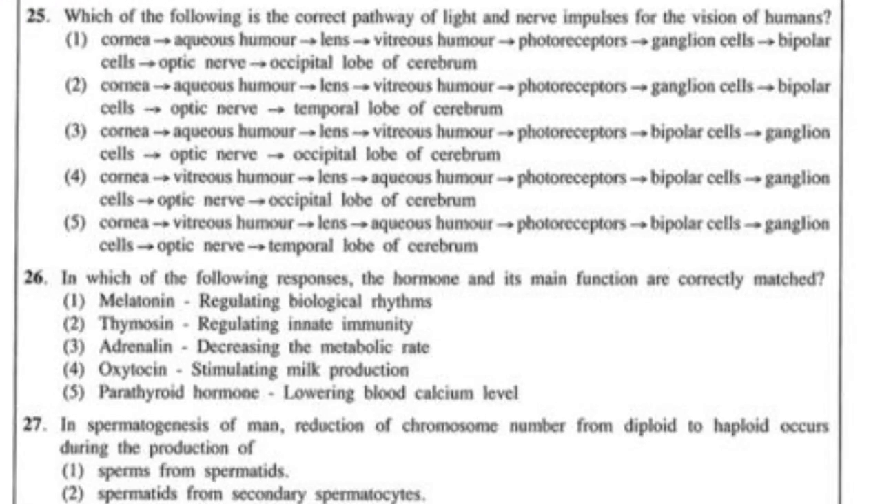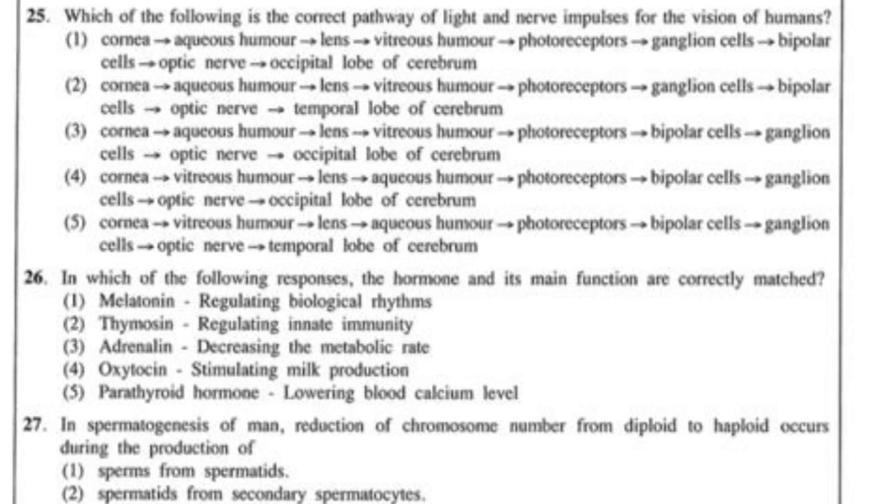25th question. Which of the following is the correct pathway of light and nerve impulses for the vision of humans? So first carefully read all the 5 statements. Then just check for this. So we know the part of the brain that is responsible for vision is the occipital lobe. It is the occipital lobe of the cerebrum, not the temporal lobe. So here answer number 2 and 5 are wrong because they mention the temporal lobe. So we only want answers having occipital lobe.